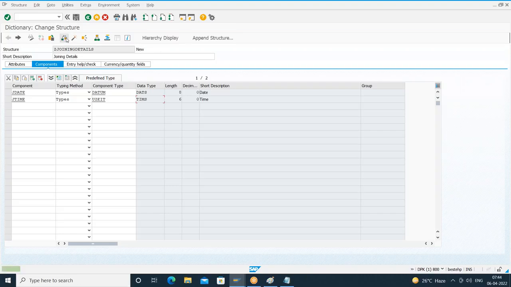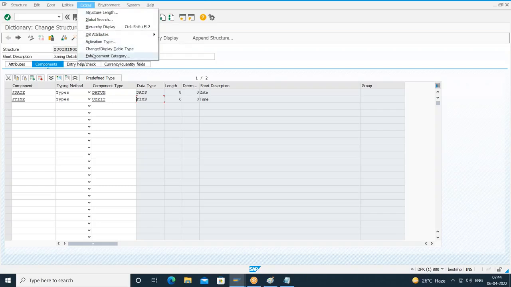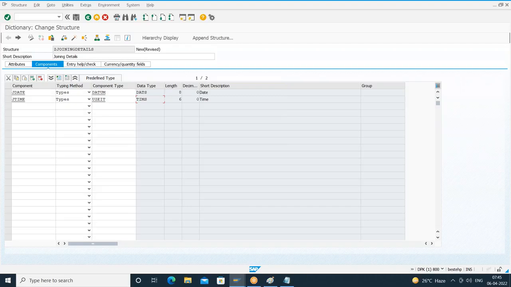So save it. Check for the syntax error. It is saying enhancement category for the table is missing. How do you give the enhancement category? Extras, enhancement category. What is the meaning of enhancement category? As of now, we have created the structure with 2 fields. At a later point of time, I should be able to enhance this structure, add additional fields, or modify the data types of existing fields. So what kind of enhancement do you want to allow? I'll go for can be enhanced. I'm comfortable with character type or numeric. Continue. That's all. Save it, check for syntax errors, and activate your structure.